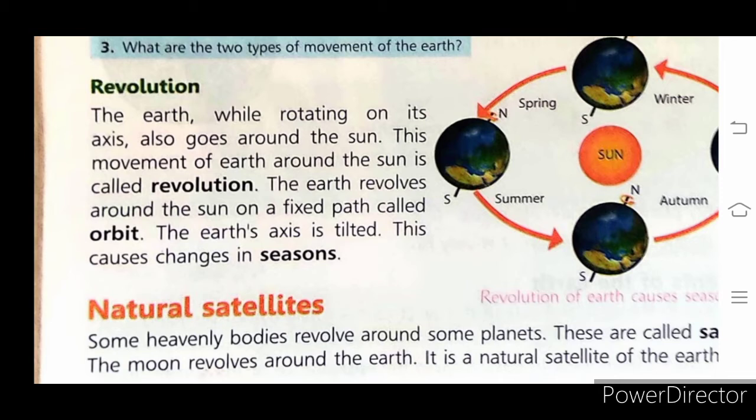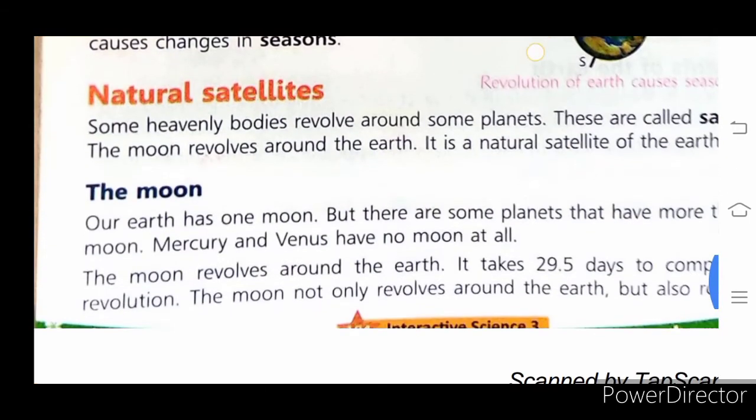Children, the Earth revolves around the Sun on a fixed path. This is called an orbit. Due to this revolution, changes in season are caused. So, children, in this movement we get different seasons: spring, winter, autumn, summer and rainy season.